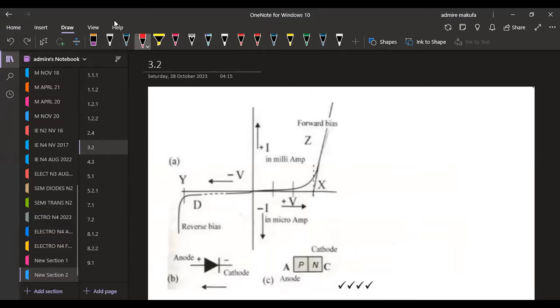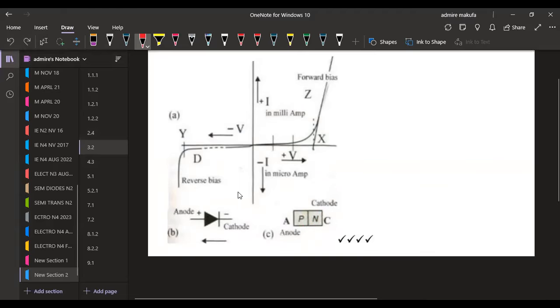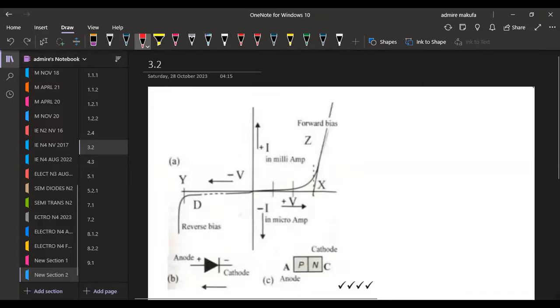So here we are talking of a PN, meaning our anode is positive, our cathode being negative. So that is the cross section that you're going to have for a PN junction in this case. The question is, we are not just supposed to have these symbols, we are also supposed to have the characteristic curve. So that is what you're going to have on your characteristic curve in the forward bias and also the reverse bias. Do not confuse or interchange this with a Zener diode. For a Zener diode, you're going to have something different, just a little bit of similarities, but everything will be different there.